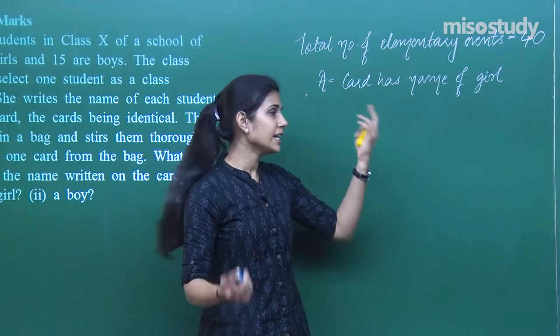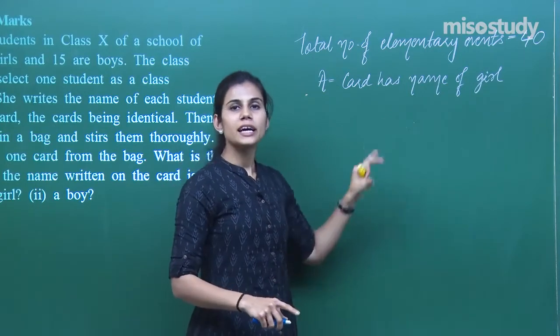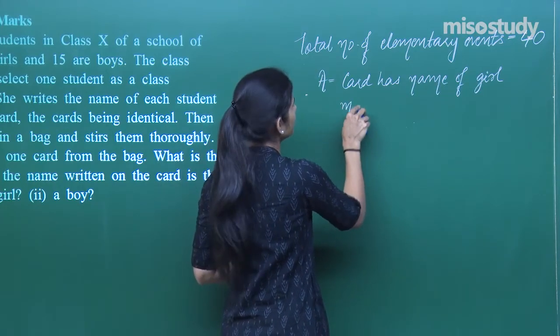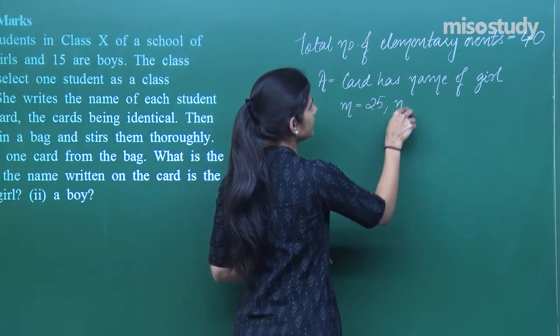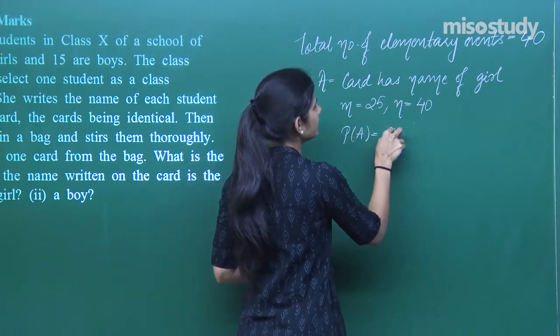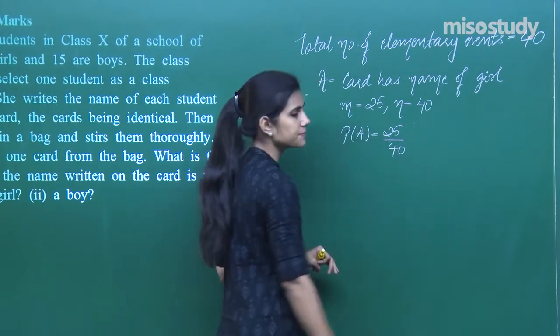So out of these 40 outcomes, 25 outcomes are in favor of this event. So M is 25, N is 40. So the probability of A is 25 upon 40.